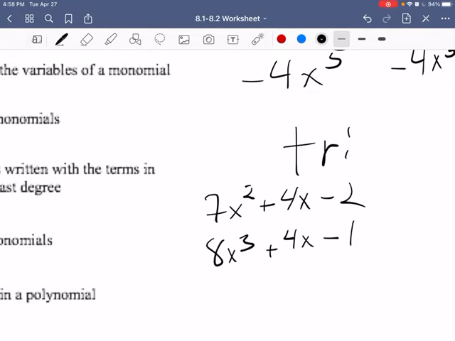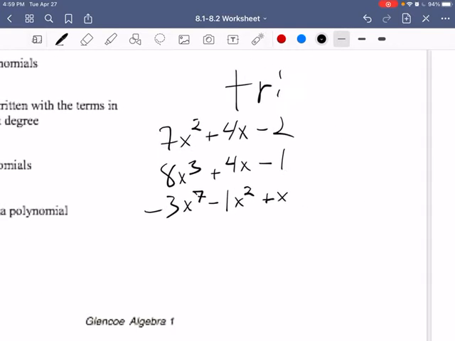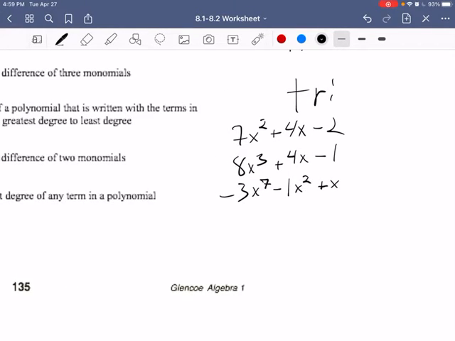It could be negative 3x to the 7th minus 1x squared plus x. Something like that. It could be anything that has 3 terms, 3 things separated by addition or subtraction. And then a polynomial is anything that's more than 3.